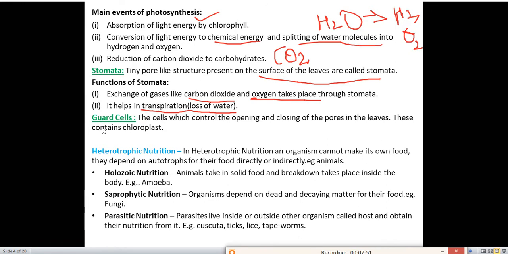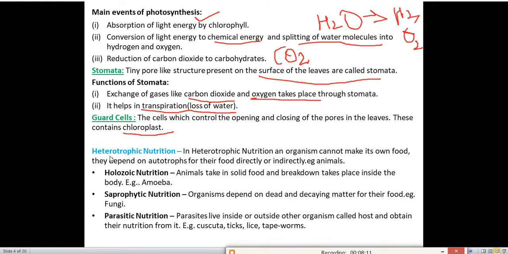Now we'll see what guard cells are. Guard cells are those cells which control the opening and closing of pores in the leaves. These contain chloroplasts. It means they control the closing and opening of stomatal pores in the leaves. They are present where? They contain chloroplasts.